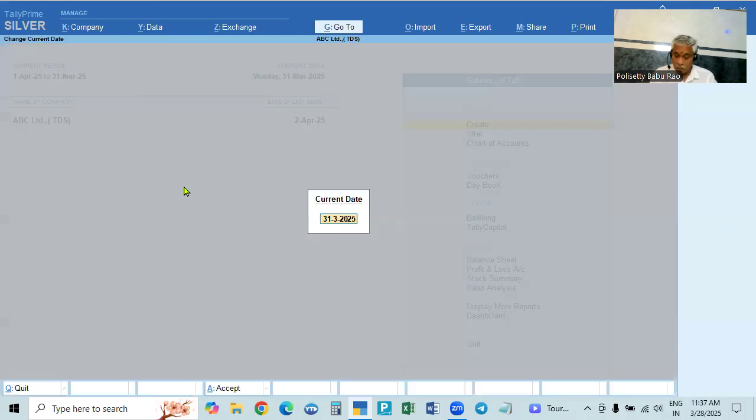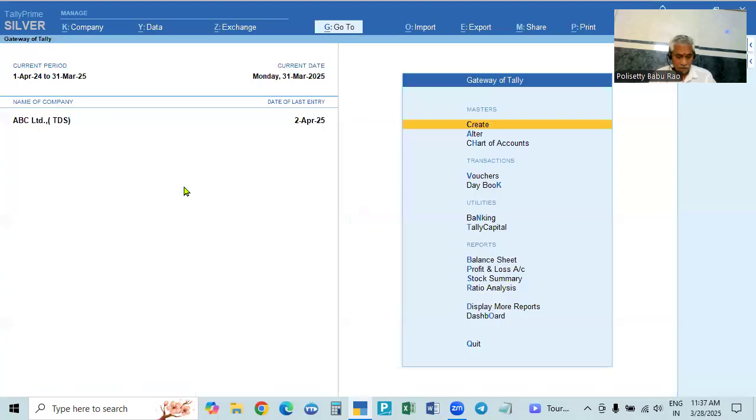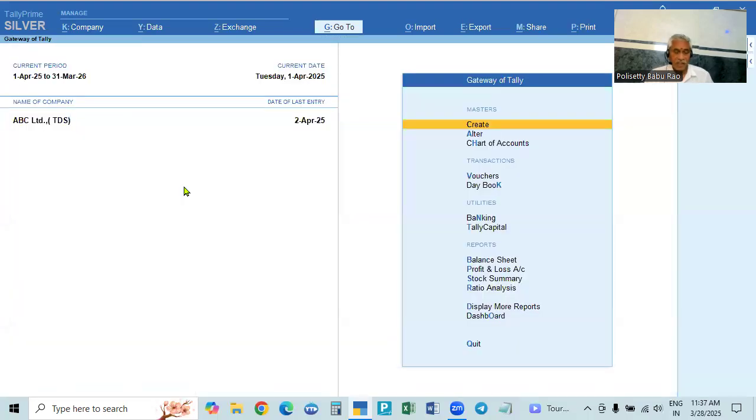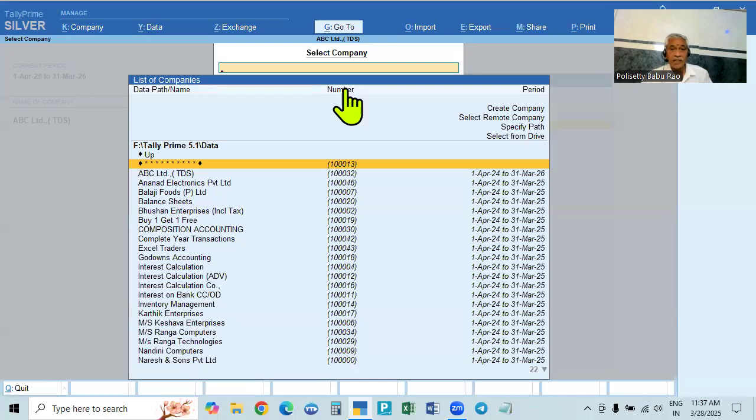So if you take this period also, 1st April 24 to 31st March 25, and then 1st April 25 to 31st March 26. In this case, if you go to the select company page, the period will be shown as the total period, starting from 1st April 24 to 31st March 26. Total period is continued in the same account. It will show like that.